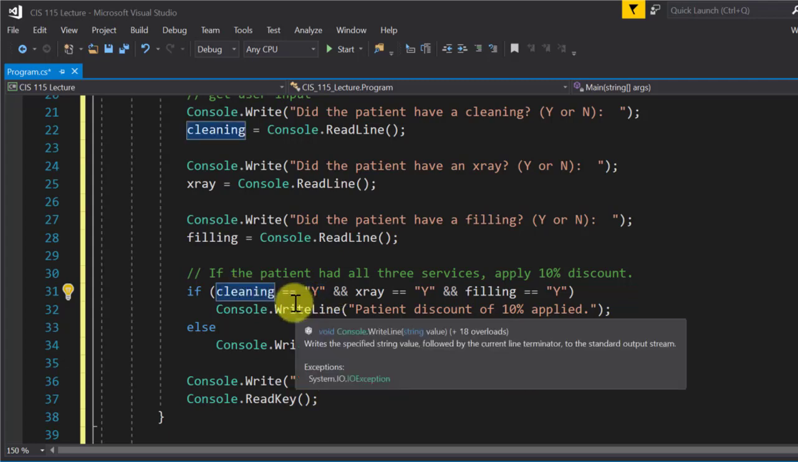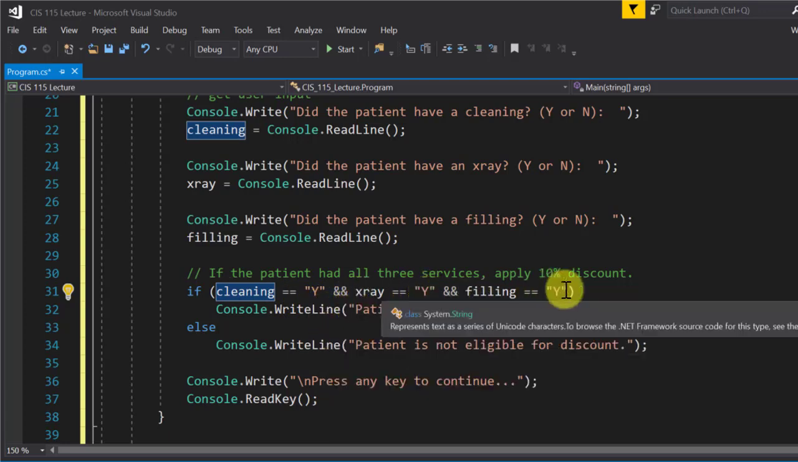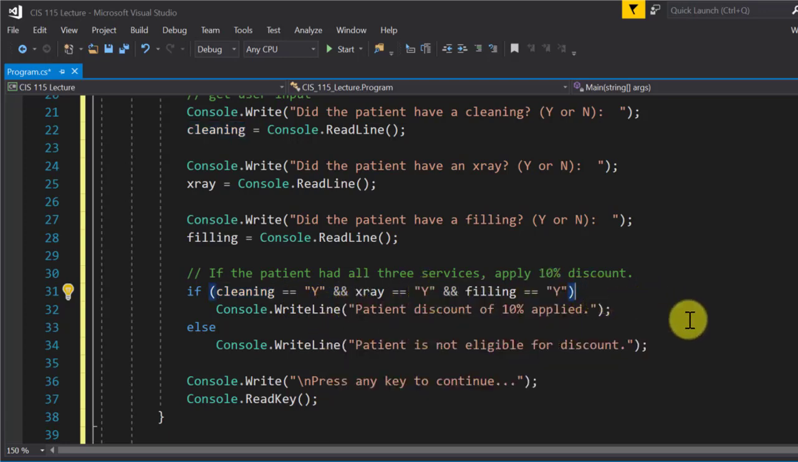All right, so if cleaning is equal to Y and X-ray is equal to Y and filling is equal to Y, then I'm going to give the patient a 10% discount. Otherwise, I'm not. Okay? Any questions about that? So again, the big thing there was really comparing the strings, and also the logical operators. Students have a hard time with those logical operators.